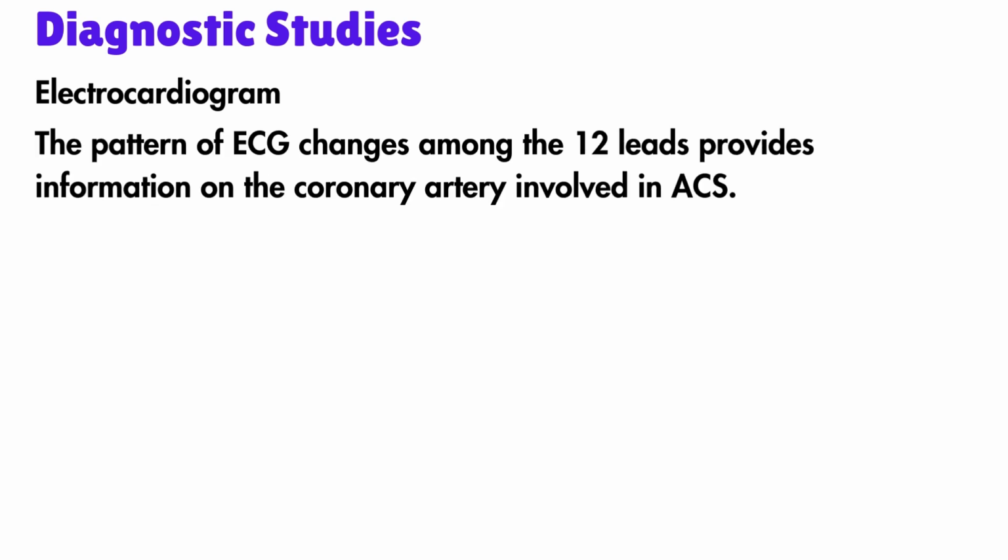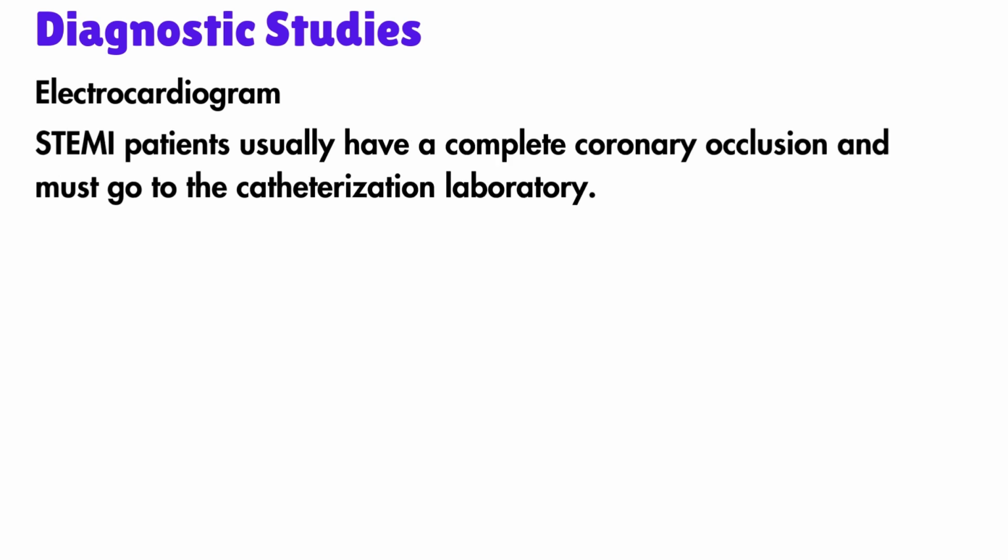The pattern of ECG changes among the 12 leads provides information on the coronary artery involved in acute coronary syndrome. The ECG must be read carefully since changes can be absent or subtle at first. For this reason, we do serial 12-lead ECGs. For diagnostic and treatment purposes, it is important to distinguish between STEMI and non-STEMI or unstable angina. STEMI patients usually have a complete coronary occlusion and must go to the catheterization laboratory emergently.